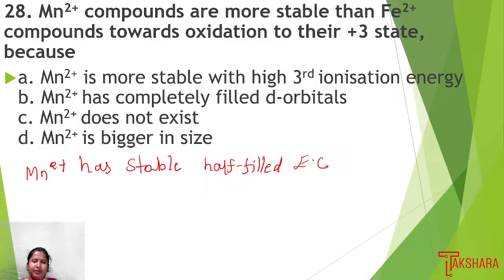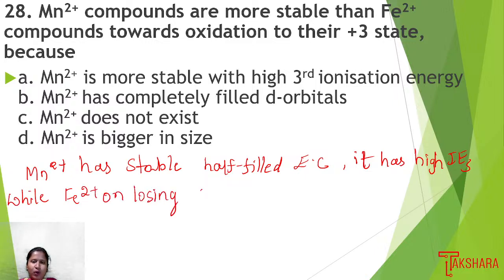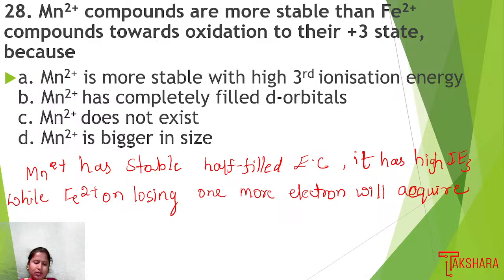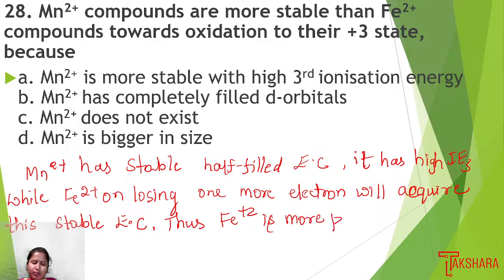So Mn2+, which has the stable half-filled electronic configuration, has high IE3, the third ionization energy, while Fe2+ on losing one more electron will acquire this stable electronic configuration. So Fe2+ is more prone to get oxidized